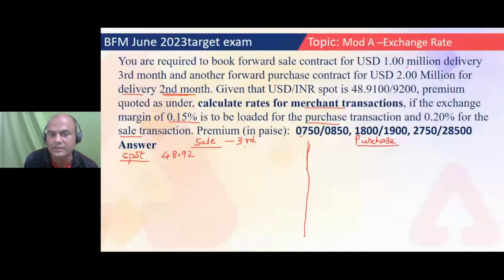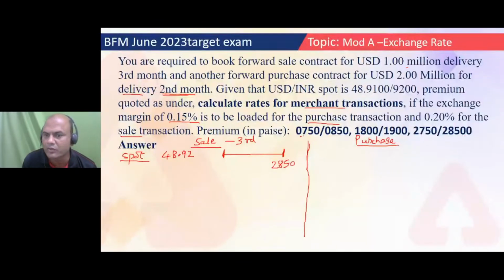What is the third month? Now see here, the contract is in the third month. So third month means, now understand this. Lingesh, you'll get your answer over here. What is this third month? First of this month and last of this month. So this is 2750 and 2850. Okay. Which one will I take for third month? 2850. So this one will be over here, 2850.